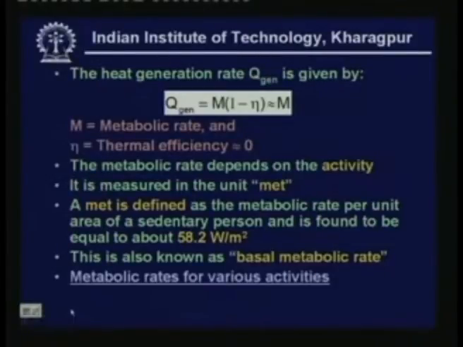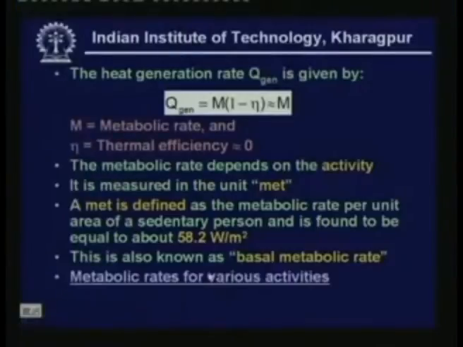Sedentary person means a person who is sitting quietly, without doing any activity. So a MET is defined as a metabolic rate per unit area of a sedentary person, and it is found to be equal to about 58.2 watt per meter square. This is also known as basal metabolic rate. As I said, the metabolic rate depends very much on the human activity, so people have conducted several experiments and they have determined the metabolic rates for a wide variety of activities.